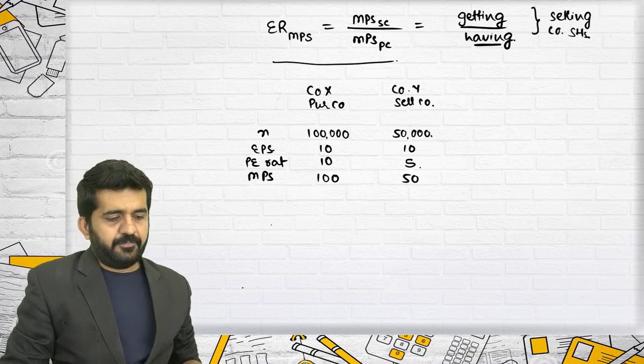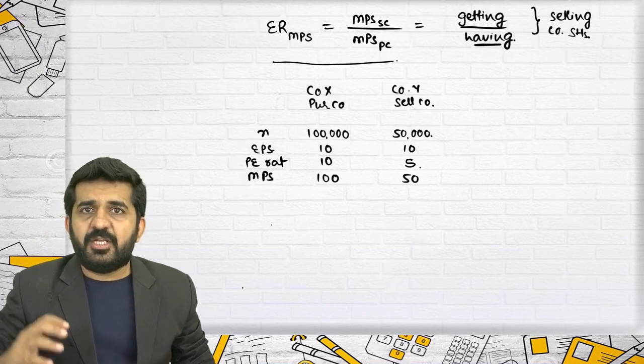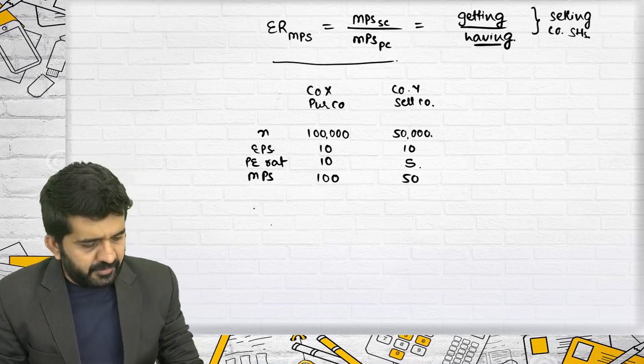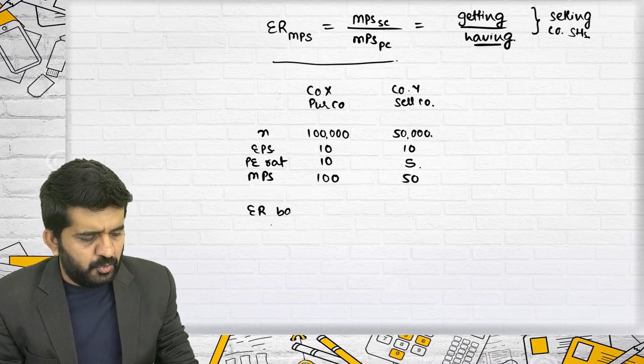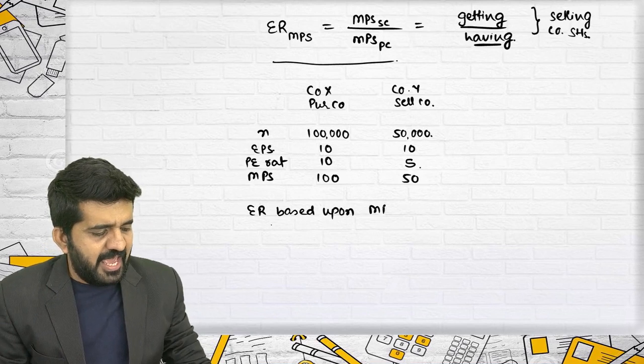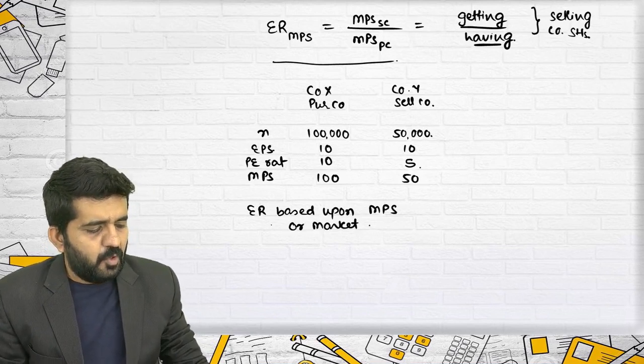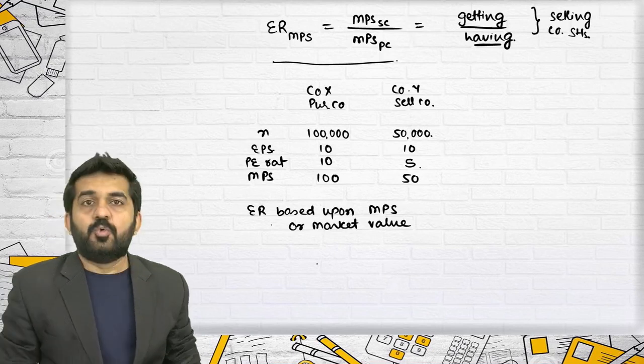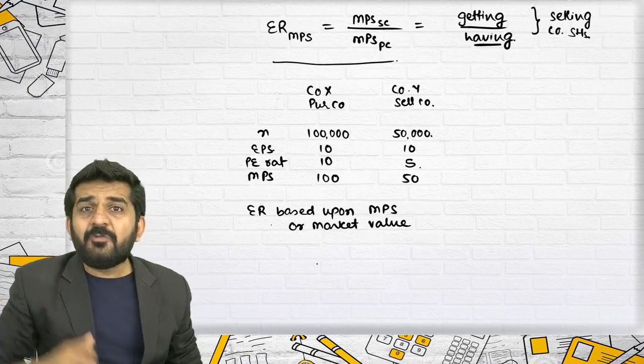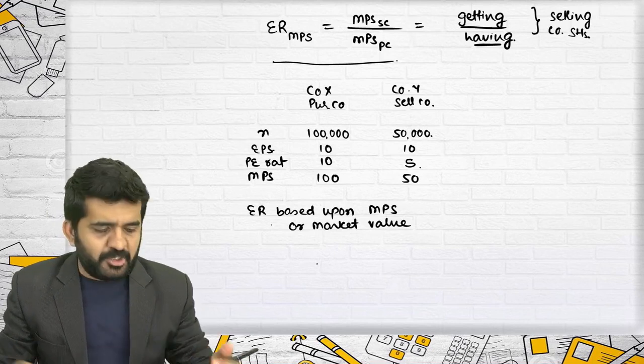Let's start. Try to concentrate: when it is written that exchange ratio should be based upon MPS or market value, what I do, and what you have understood, is this.